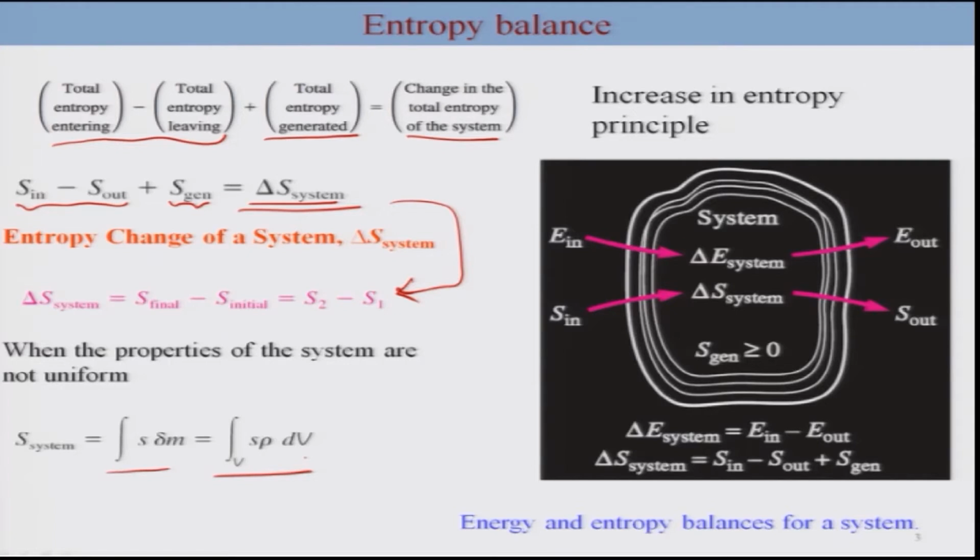So we can depict this entropy balance in the following form. You have a system which is depicted in this form, and here the energy is shown as in and out, as well as the entropy transfer in and out, and thus there is a generation of entropy which is greater than or equal to 0. Thus you can write this in this form as was already mentioned. So this is the entropy balance, and this would be your energy balance. Energy cannot be generated or created, thus you have a straight balance. There is no E generation term here. On the other hand, entropy can be generated due to irreversibility.